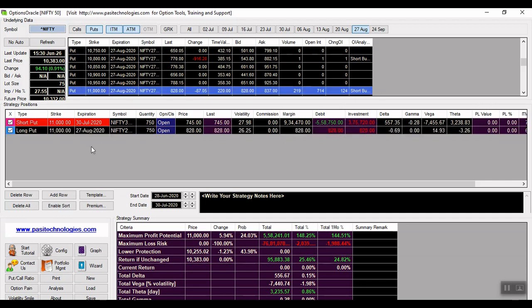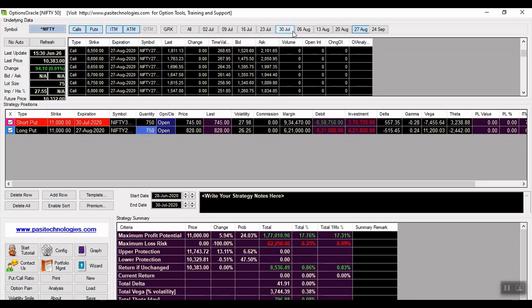So here we are creating a calendar spread of the 11,000 put option, which means we are selling the current month in the money put option, and we are buying the next month in the money put option. Okay, so this we have done for 11,000. Since Nifty is trading at the level of 10,383, we are taking somewhat deep in the money put options. Now we are going to sell the current month